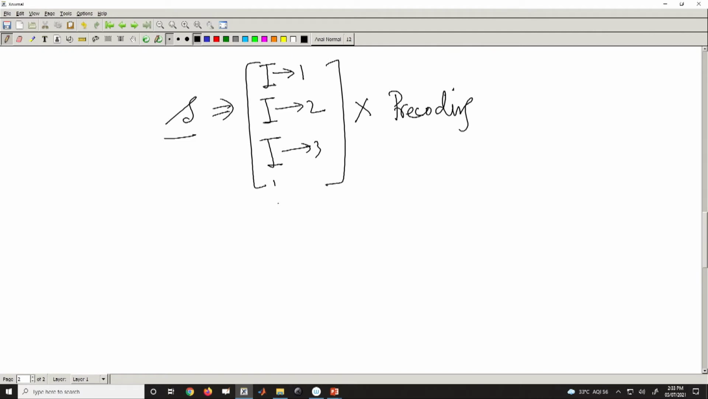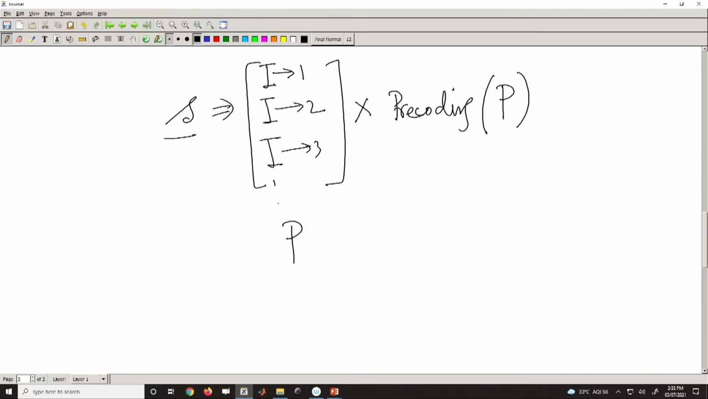What is the purpose of pre-coding? The purpose of pre-coding, and it is mandatory, because unless you do pre-coding, you really can't do multi-user MIMO very well. So, what you do there is you have the precoder, say I do some precoder design, say P. And there will be multiple such precoders.